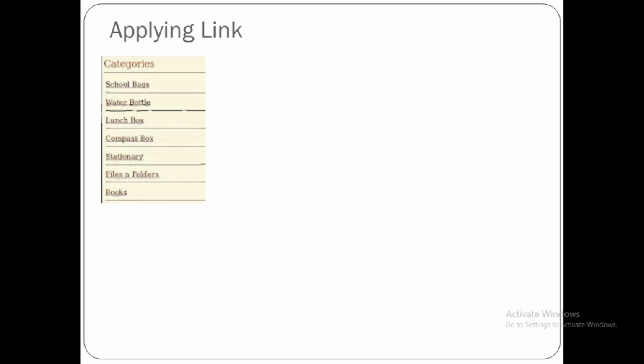You can see various categories: school bags, water bottle, lunch box. Here all these are hypertexts. When user clicks on school bags option, it will display another web page that is of school bags, and it will display various school bags there.